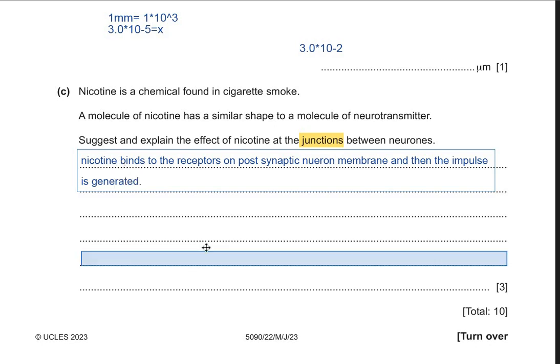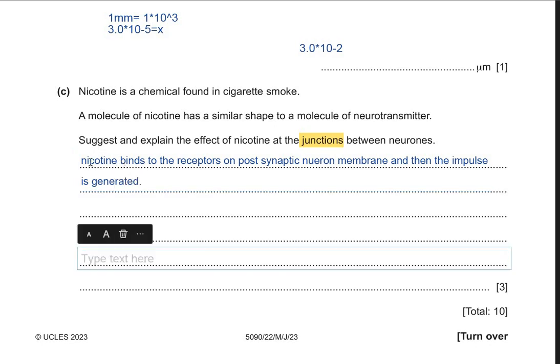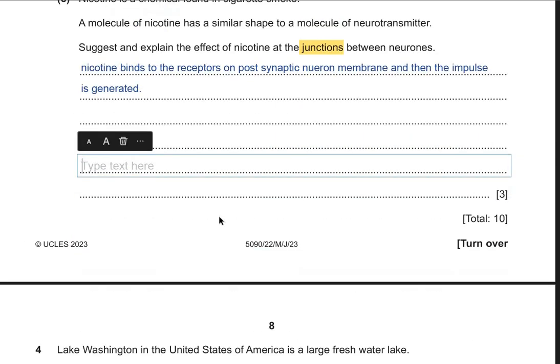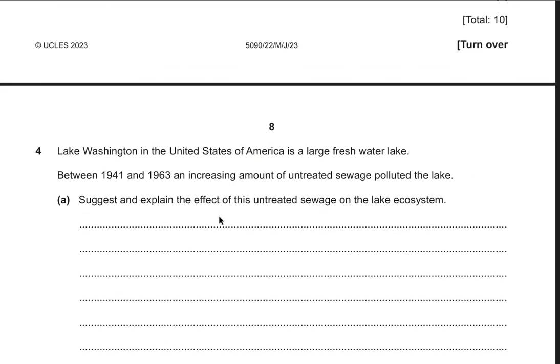generated. Okay. So 1 mark for telling that nicotine binds to receptors, 2nd mark for using the words postsynaptic neuron membrane, and 3rd mark for telling that the impulse is then generated and moved ahead. All right. So this was question number 3.